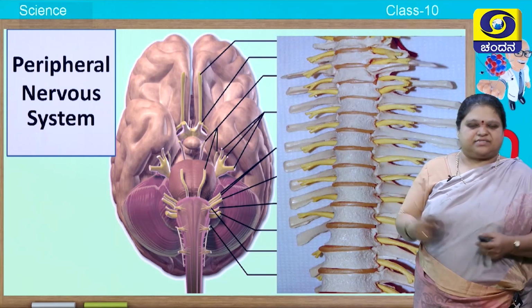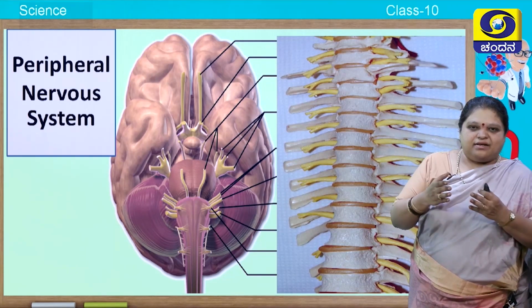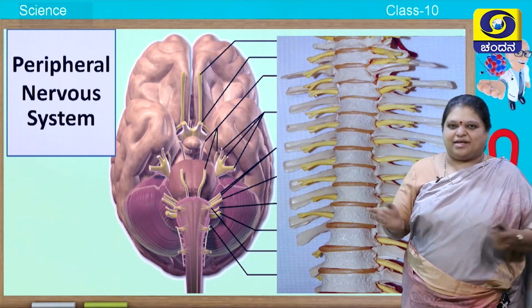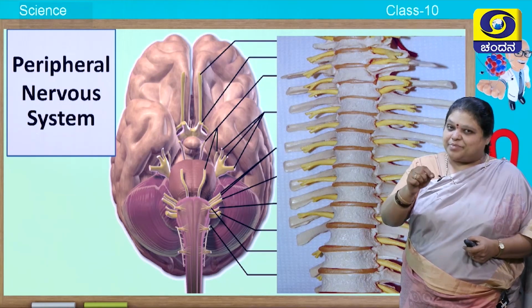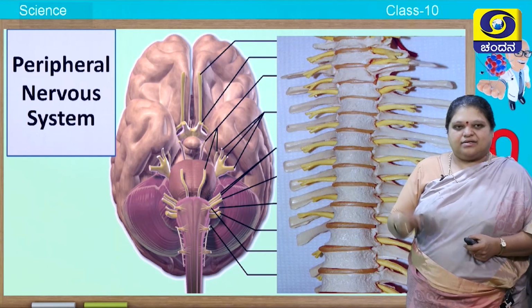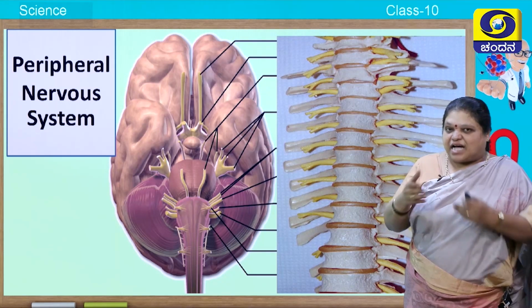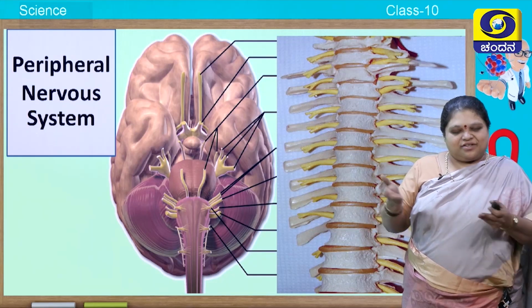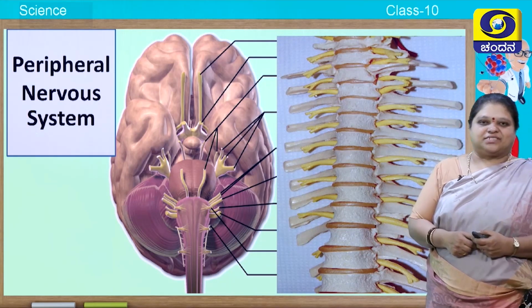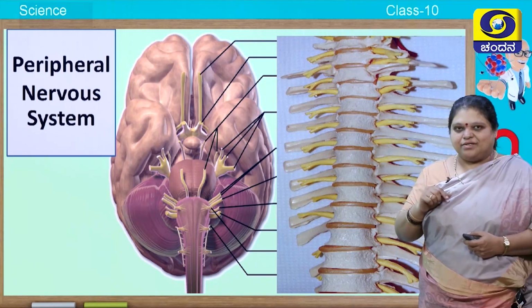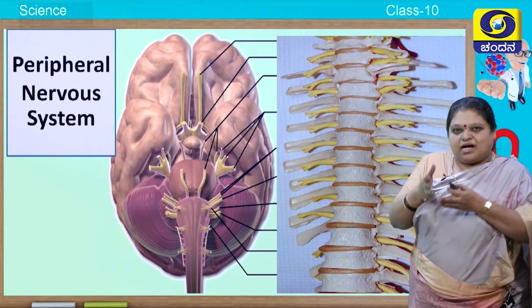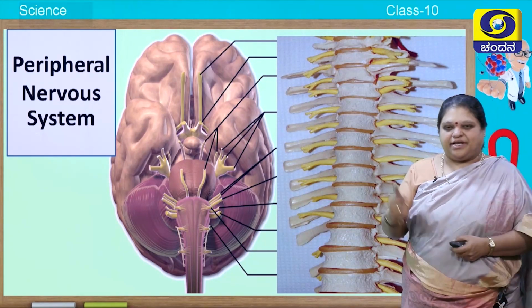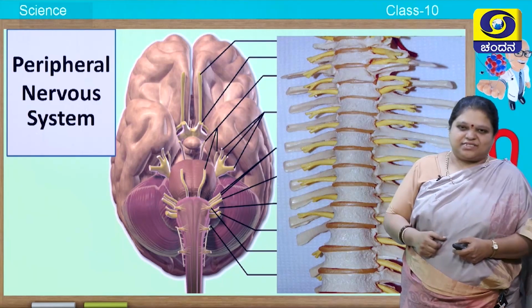Peripheral nervous system is nothing but the brain has so many nerves emerging from it, you call it as cranial nerves. Those come under peripheral nervous system, and the spinal nerves which arise from the spinal cord, you call them as spinal nerves. They also come under peripheral nervous system. Peripheral means surrounding. So, away from the brain, away from the spinal cord, they are moving to different parts of the body. You call it as peripheral nervous system.